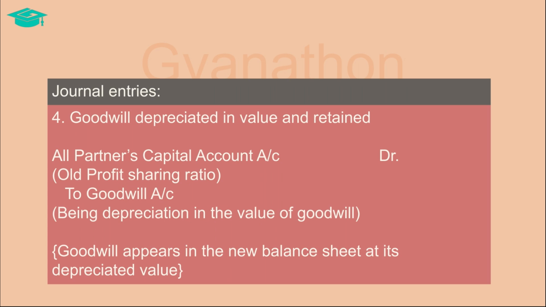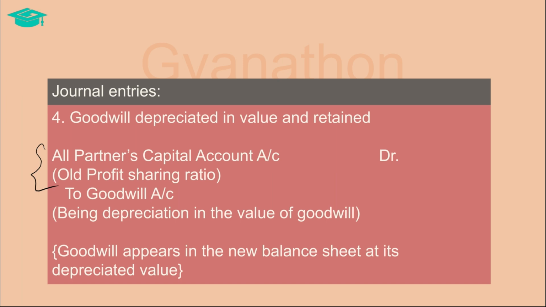We know that to decrease the value of an asset, we should give it a credit. So, to depreciate the value of goodwill, we credit the goodwill account with an amount which is equal to the difference between the book value and the present value. And the corresponding debit is given to all partners' capital accounts in the old profit sharing ratio. So, the journal entry is all partners' capital accounts debtor to goodwill account.